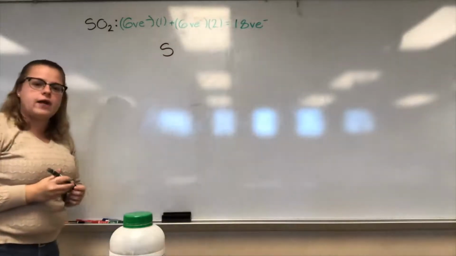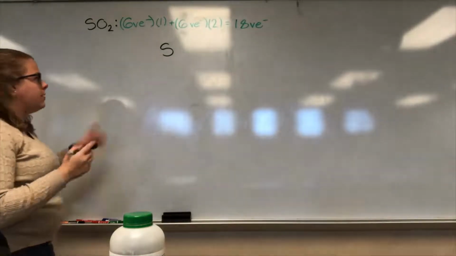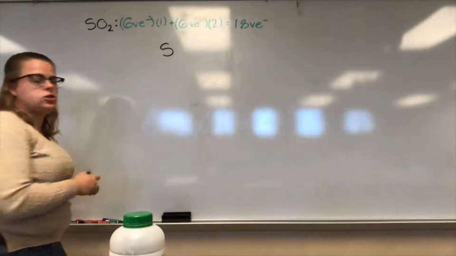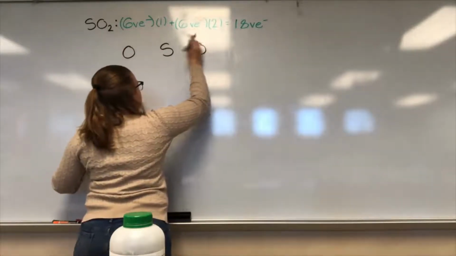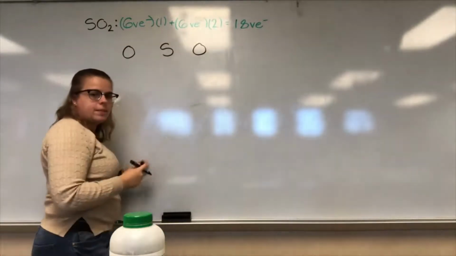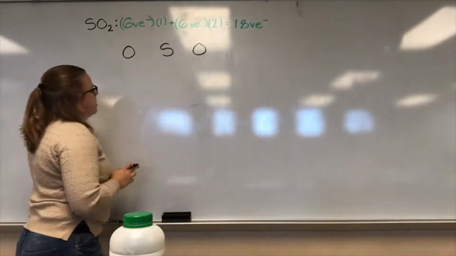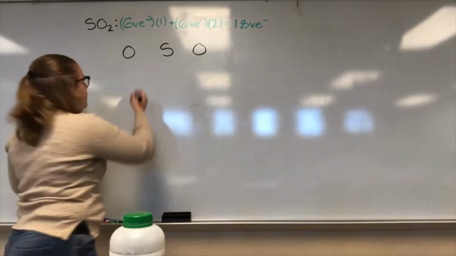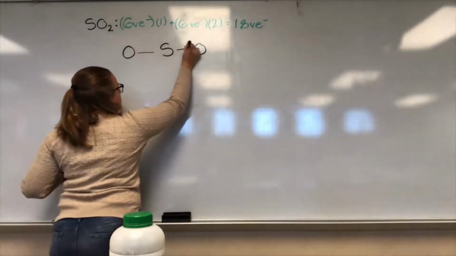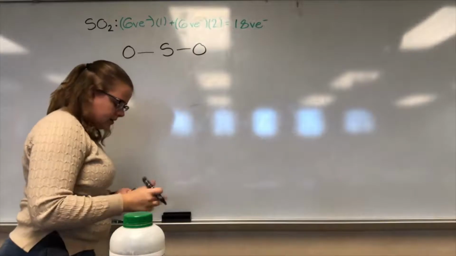And then the leftover atoms in the compound are going to be our surrounding atoms. There's 2 oxygens. Let's go ahead and put them in the surrounding. Again, you can place them top, bottom, anywhere, but this is just how I want to place it. And then you're going to connect your surrounding atoms to your center atom. And those are your bonds.